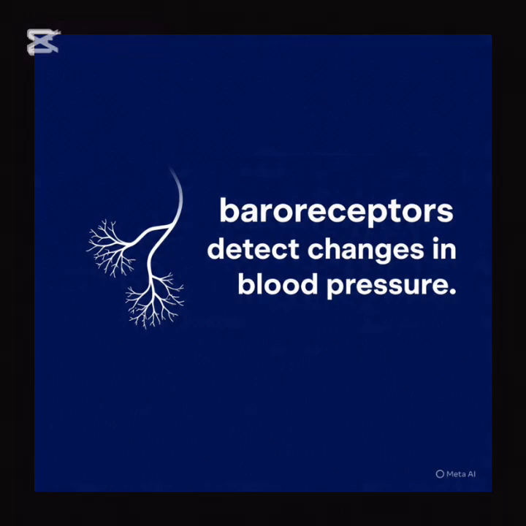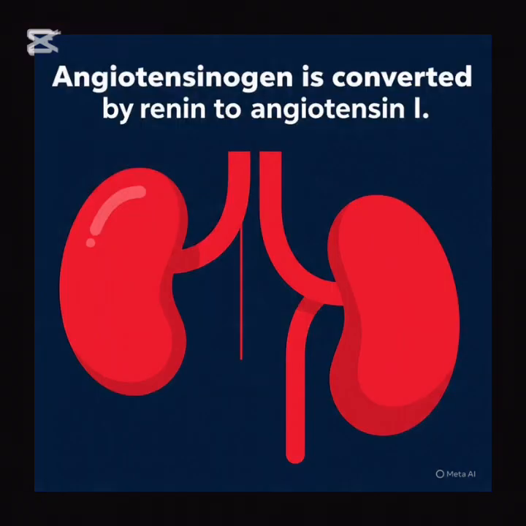When there is blood pressure drop in the body, the baroreceptors, which are specialized sensors on the walls of the blood vessels, detect these changes and send signals to the brain, which directs the kidney to release the hormone renin.